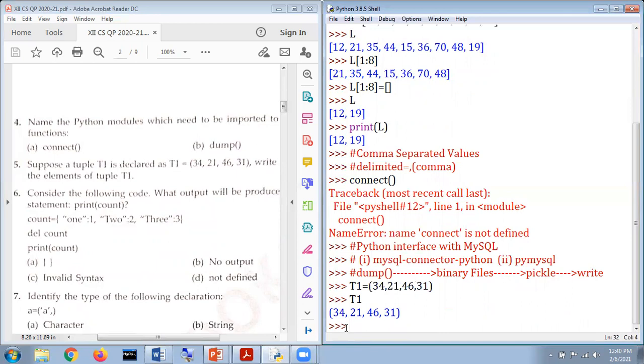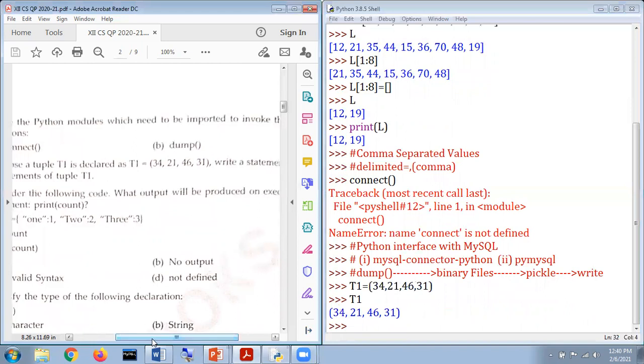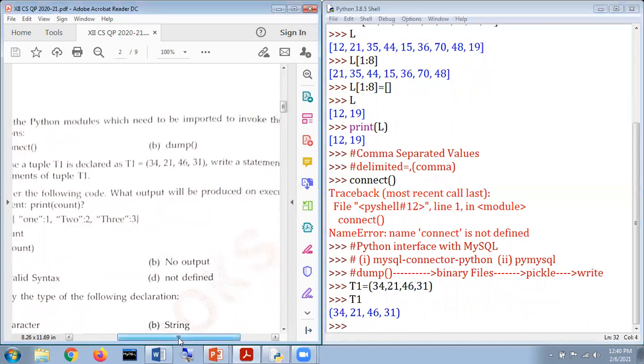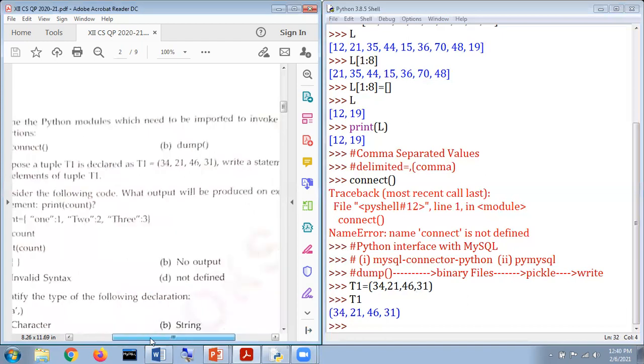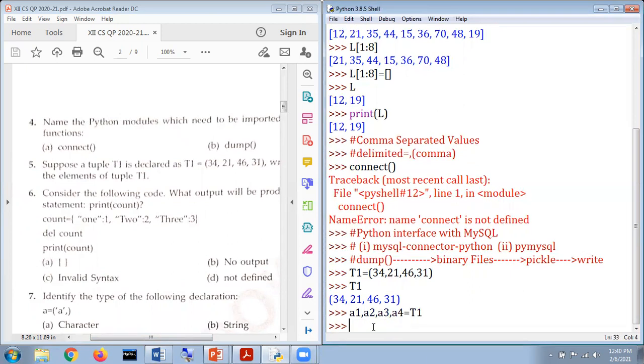Okay, now what they talk about after this is: write a statement to unpack the elements of a tuple. So what we are going to do here is mention A1, because we have 4 different values. So we mention A1, A2, A3, and A4. It's up to you to use any kind of variable name, no issues with that. Now what happened? The content of T1 is stored in 4 different variables.